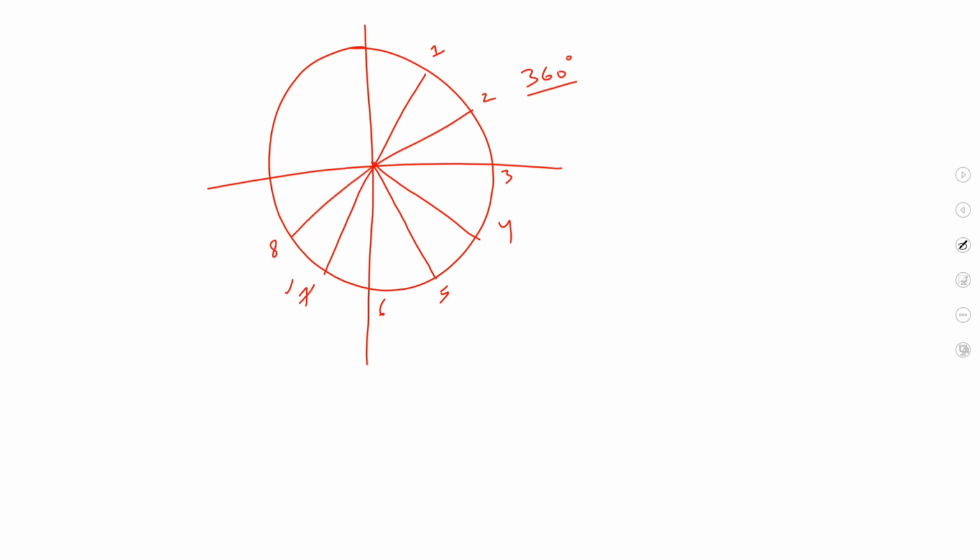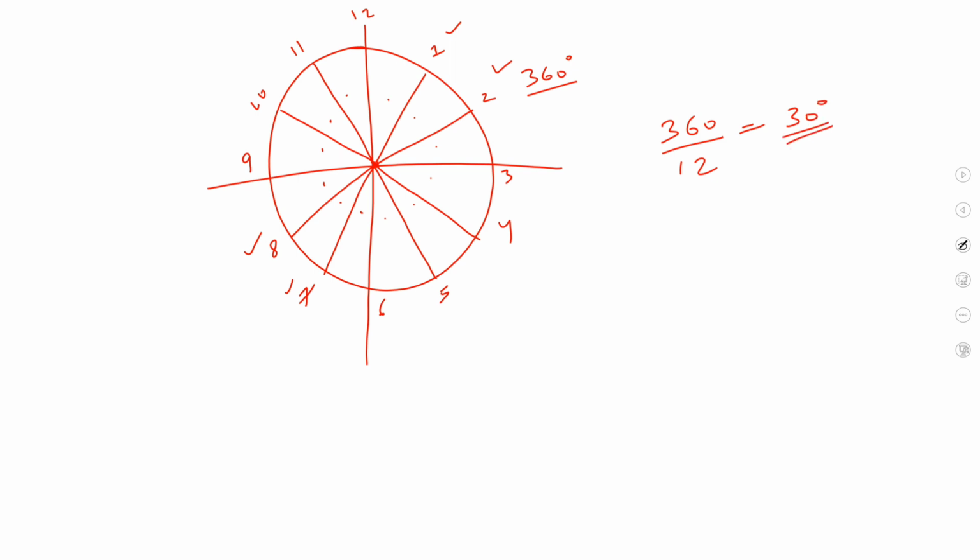Note that 7 is just opposite to 1, 8 is opposite to 2, 9 is opposite to 3, 10 is opposite to 4, 11 is opposite to 5, and 12 is opposite to 6. So we can clearly say that the clock is divided into 12 parts, right? 1, 2, 3, 4, 5, 6, 7, 8, 9, 10, 11, 12. So every part would be how many degrees? It would be 30 degrees.